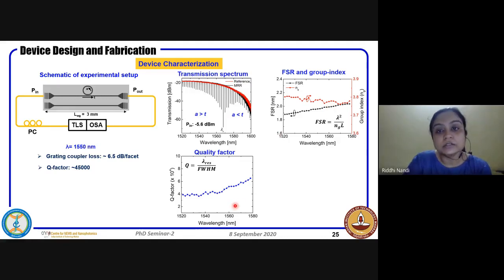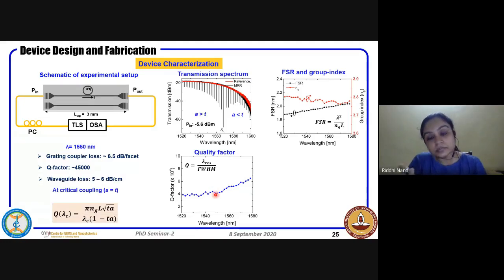Next is what is the quality factor for each of these resonances? That can be calculated by each of the values of the resonance wavelengths divided by the 3 dB bandwidth, that is the full width at half maximum. Using this, we could calculate experimental values of the Q factor of the ring. Around 1550, it is somewhere around 45,000 is the value of the Q factor.